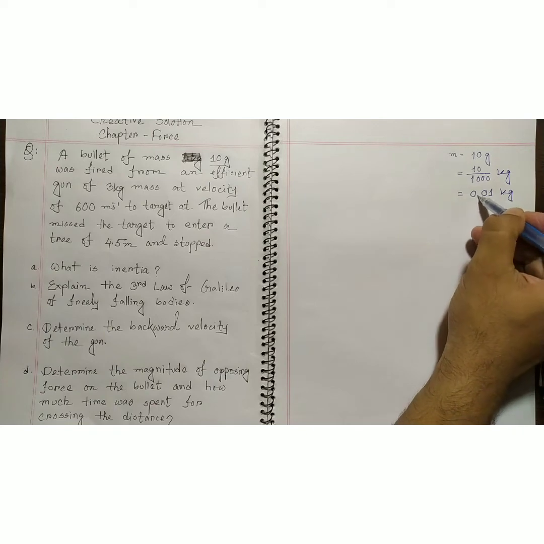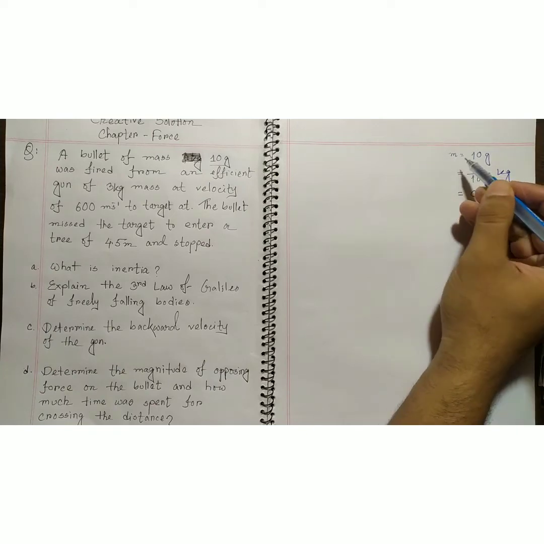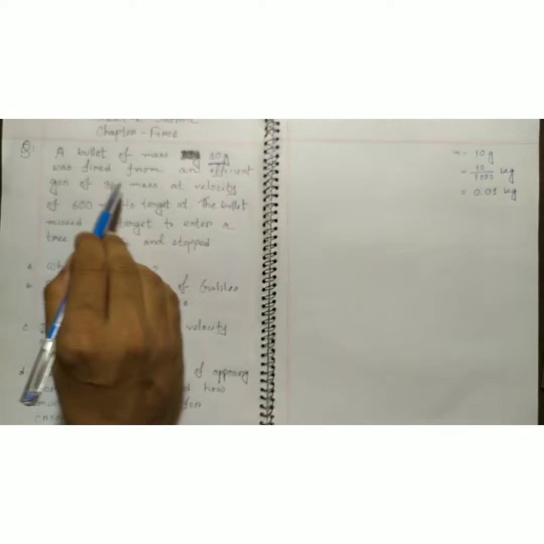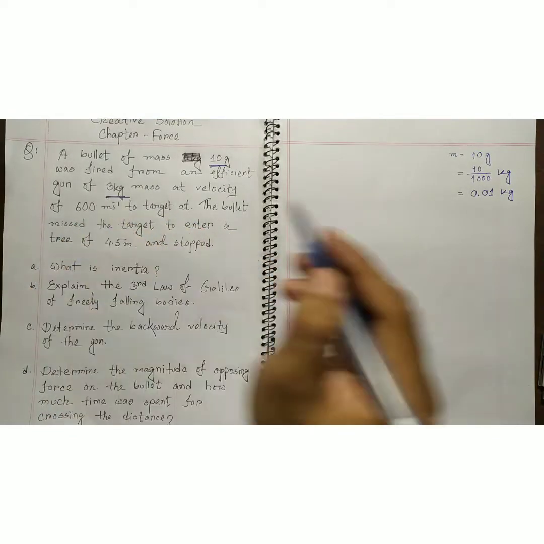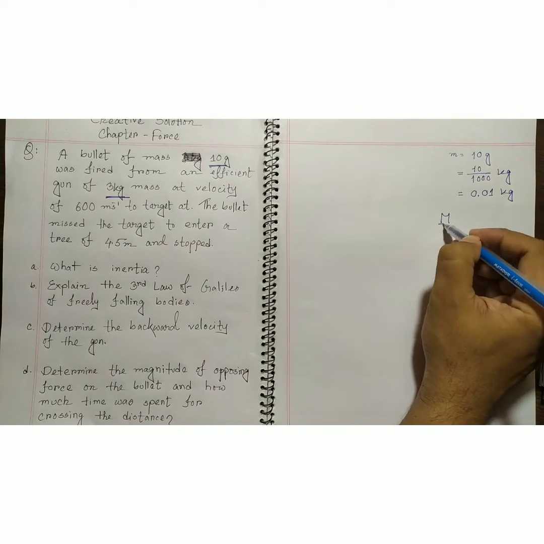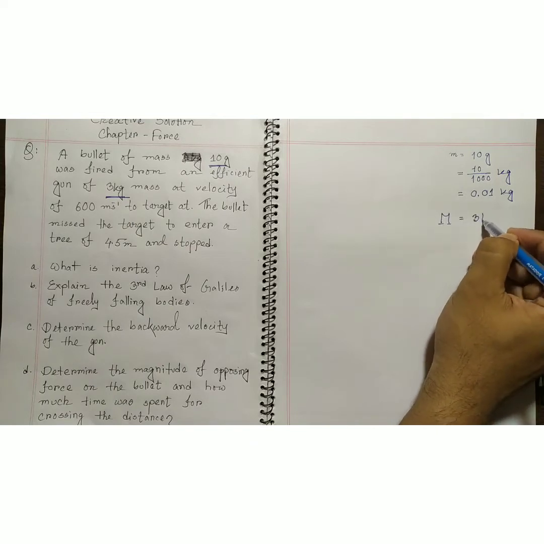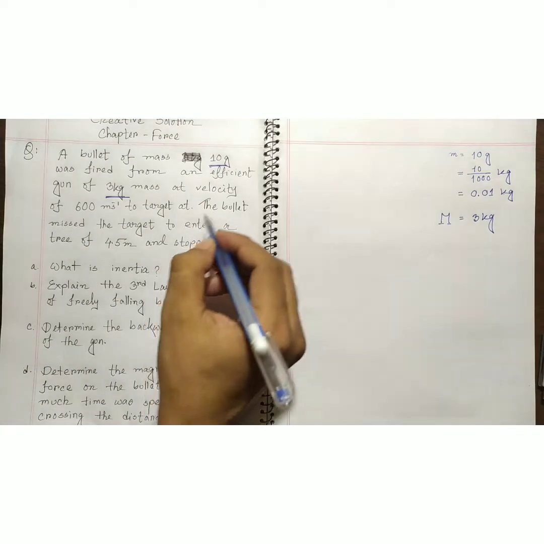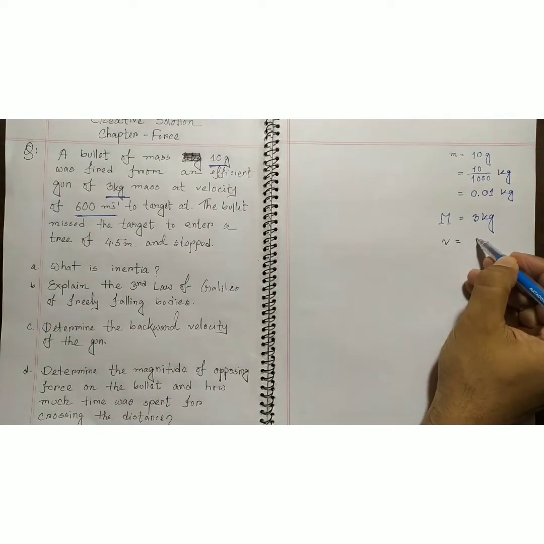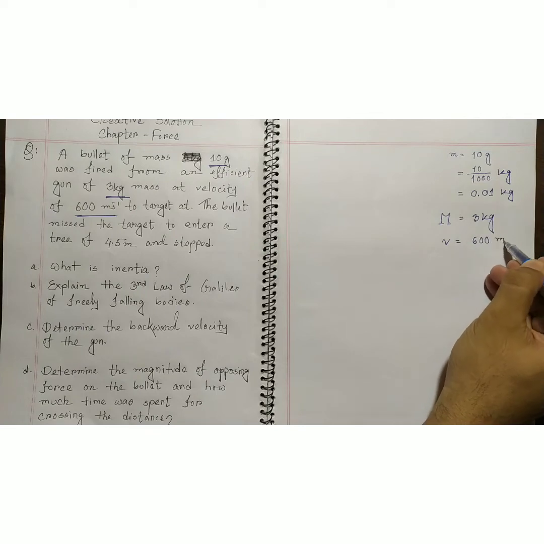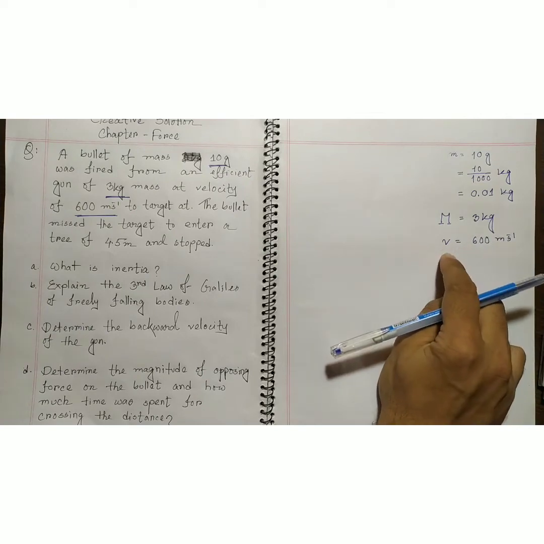This is the mass of the bullet. The mass of the gun is 3 kilograms, so the capital M is 3 kilogram, and the velocity of the bullet is 600 meter per second.